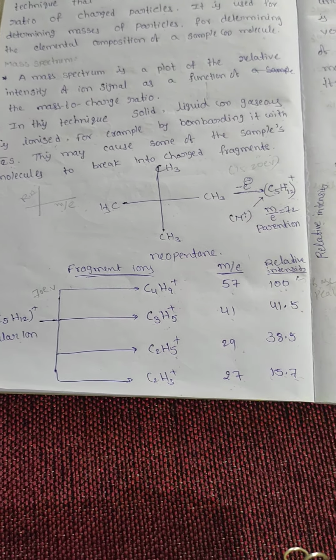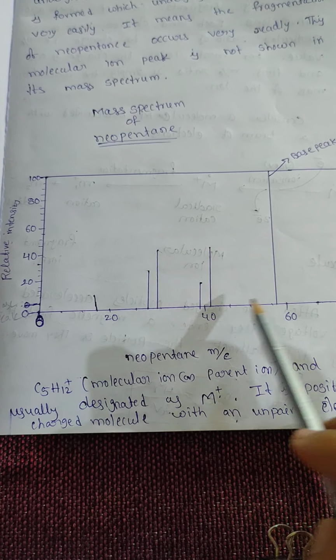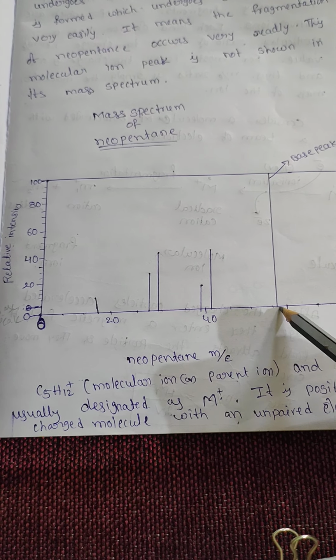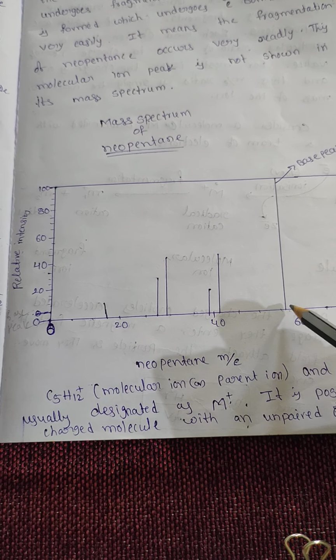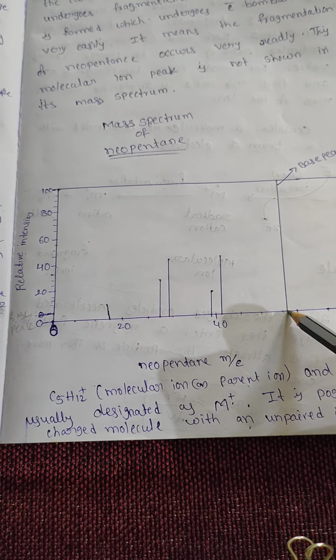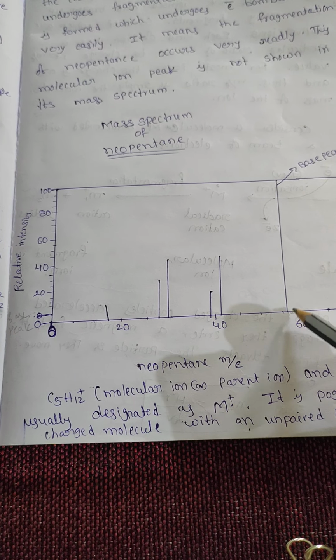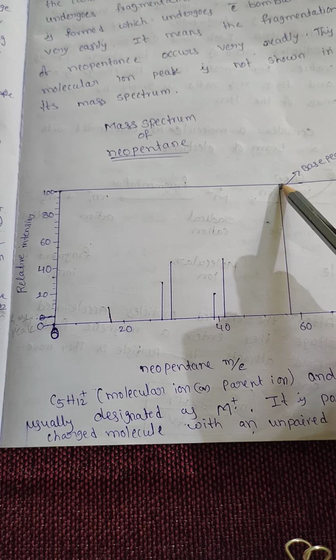We see the mass spectrum of neopentane. C4H9 plus has m/e value 57 with 100 relative intensity.